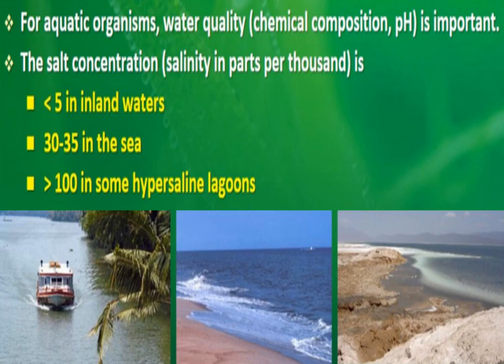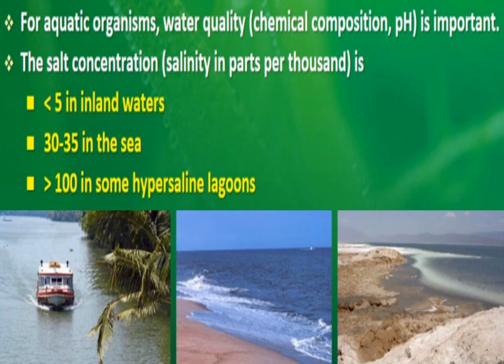Here you can see different salt concentrations found in different types of water. Salinity in parts per thousand is less than 5 in inland waters, 30 to 35 in the sea, and more than 100 in hypersaline lagoons.